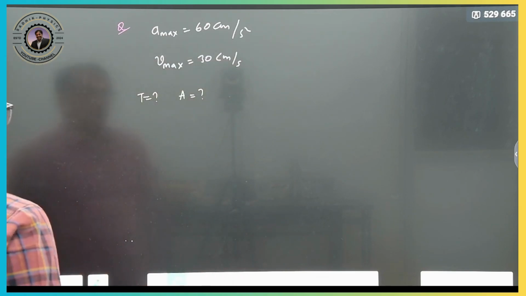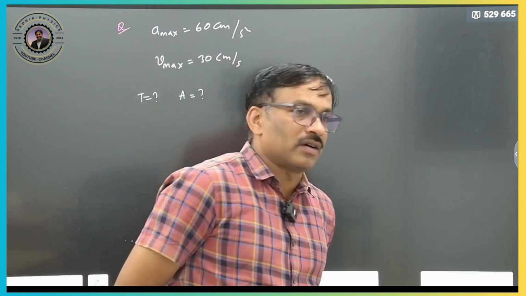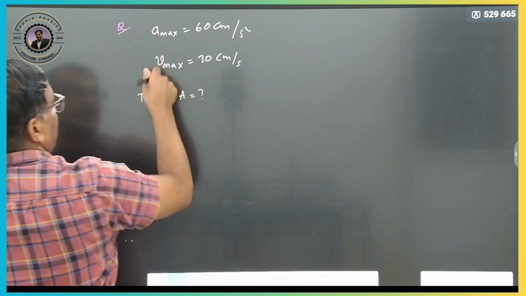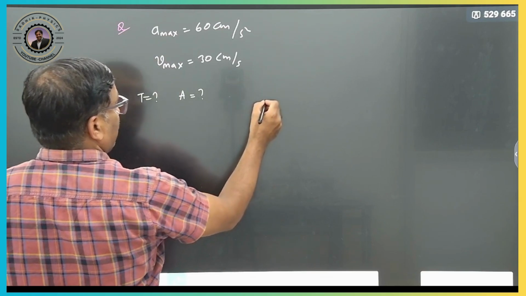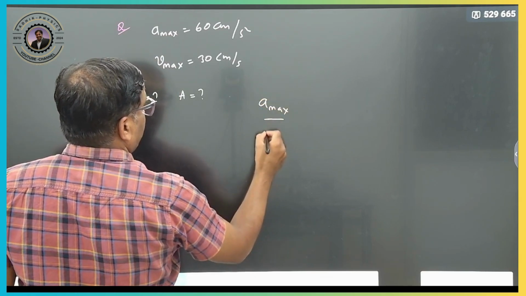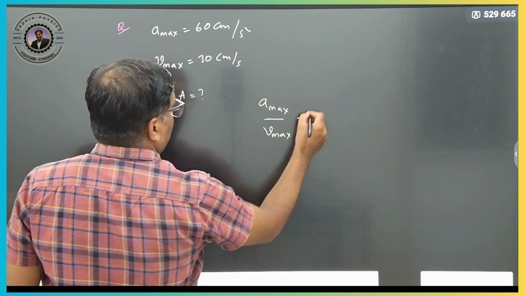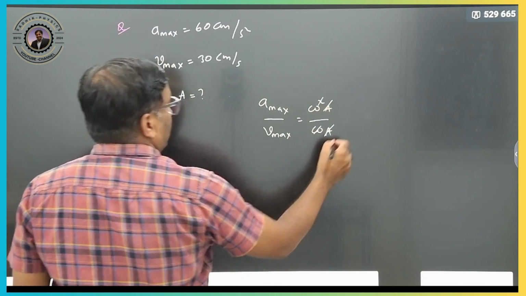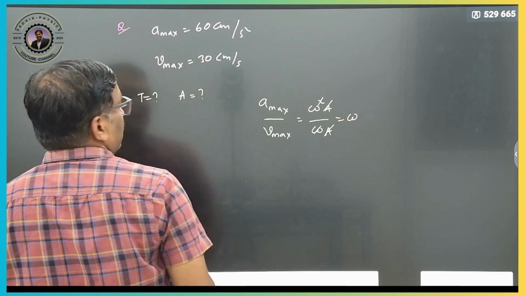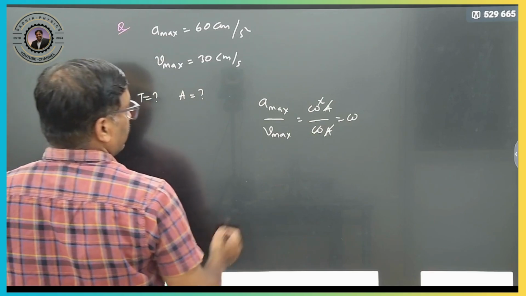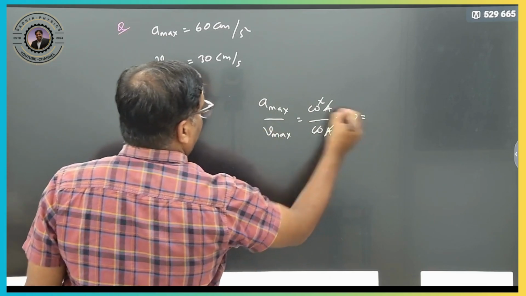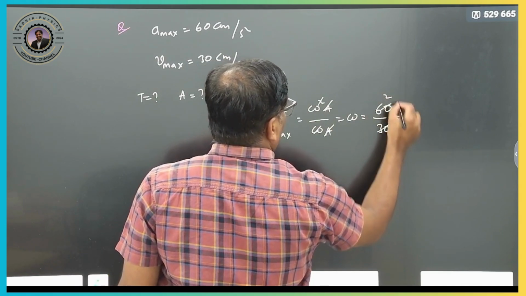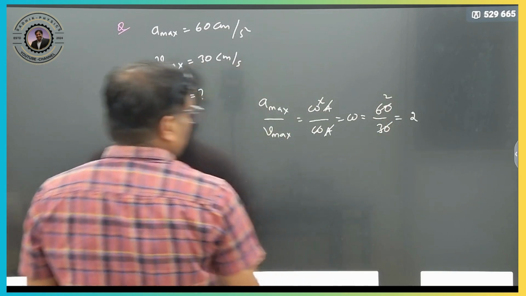Whenever there is a question, you need to think about what the given formulas are and what we require. What is the formula involving acceleration and velocity? A max by V max, which we just derived, is omega square into A by omega into A. One A gets cancelled, therefore it is omega. So omega is 60 divided by 30, which is 2 radians per second.